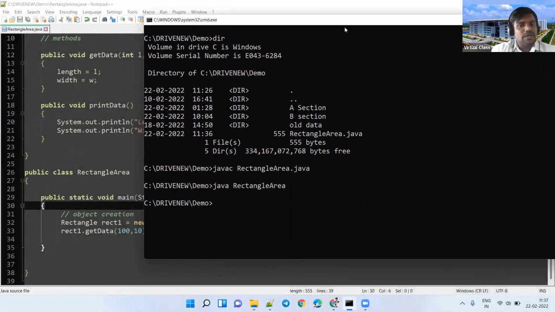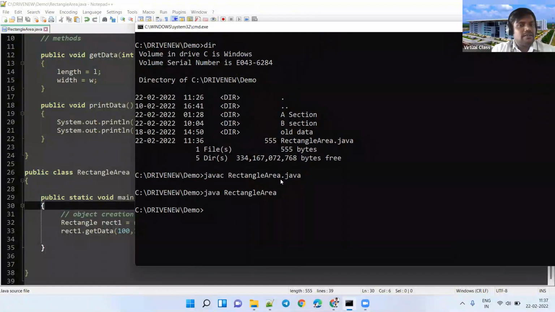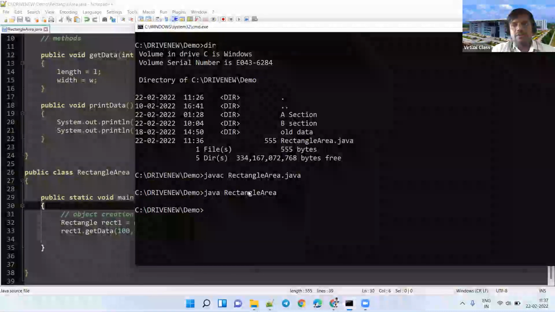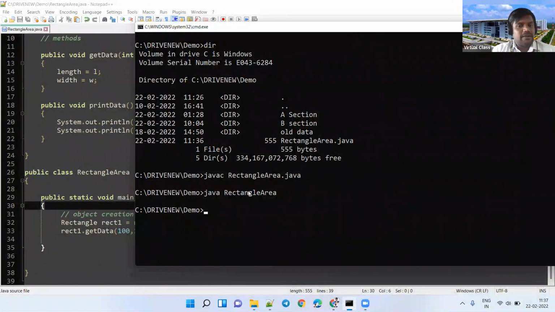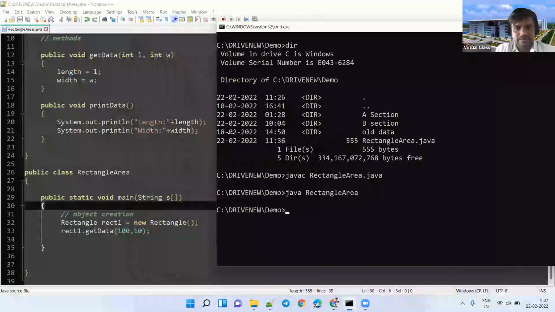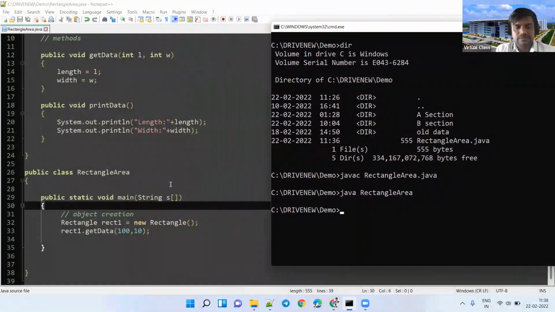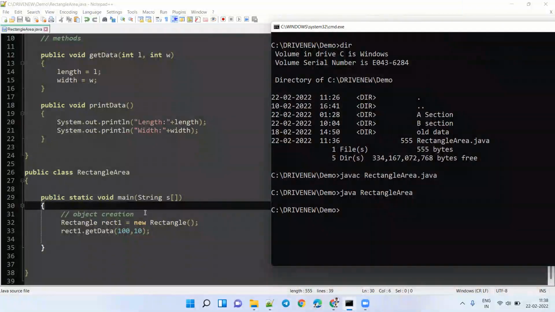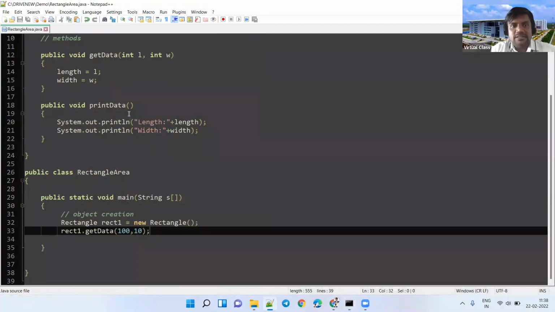Our goal is that it has to display the values, right? It has been executed successfully and we didn't get any errors. But my goal is that it has to print those values. What modifications do we have to make? Dot printData. Yes, we have to call this method, then only we can see the output on the console.